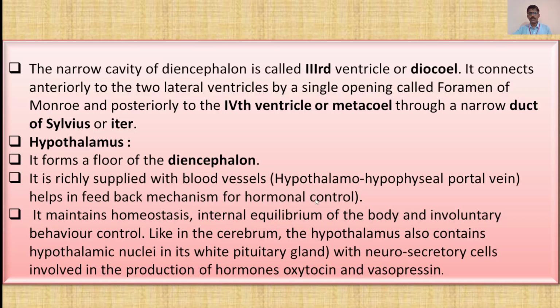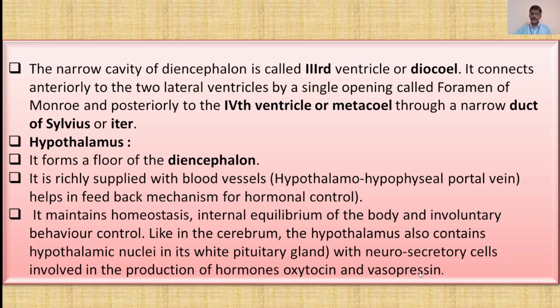Now in this topic, we are also seeing the hormones and the hormonal control. It maintains homeostasis. All of you know the meaning of homeostasis: internal equilibrium of the body and involuntary behavior control. Like the cerebrum, the hypothalamus also contains hypothalamic nuclei with neurosecretory cells involved in the production of hormones, oxytocin and vasopressin. Remember, the neurosecretory cells are involved in the production of oxytocin and vasopressin.